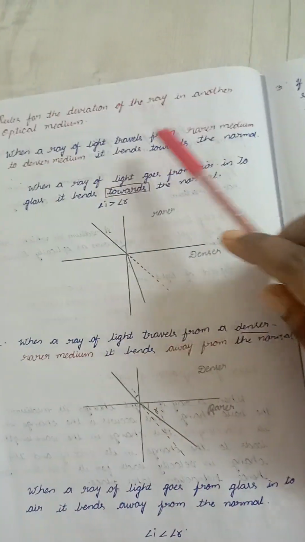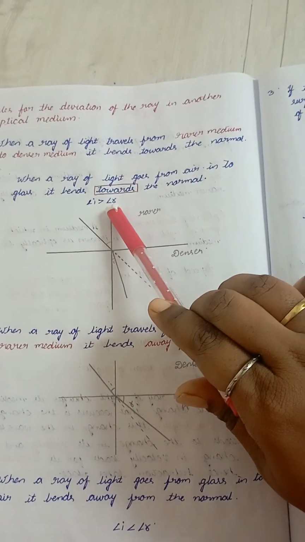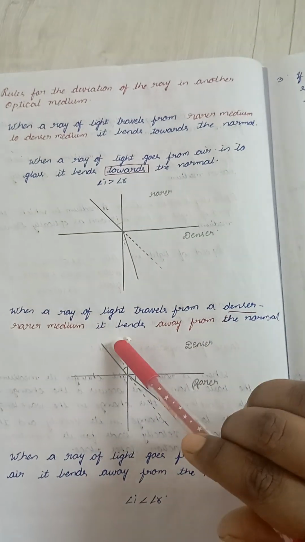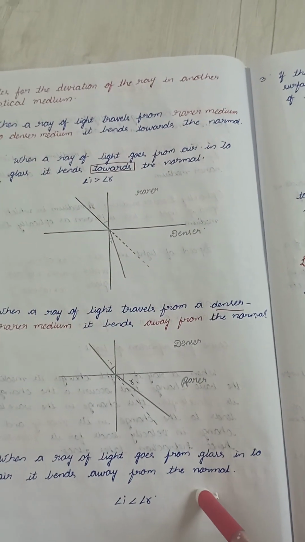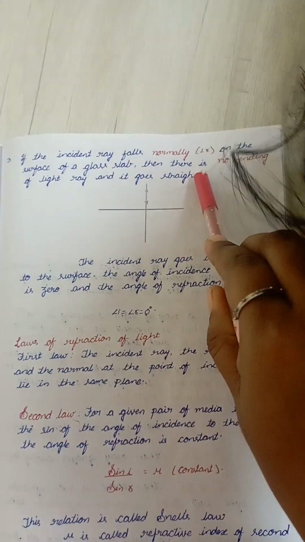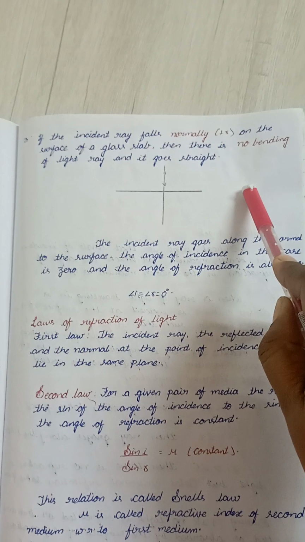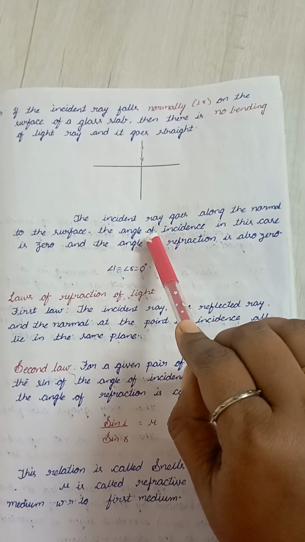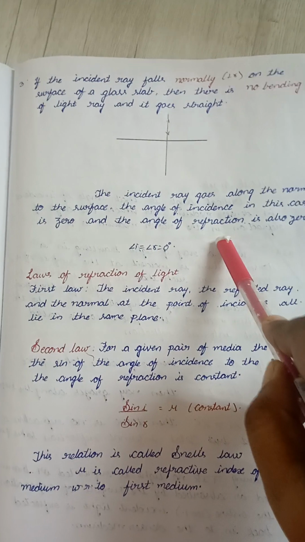See once again, when a ray of light travels from rarer to denser, it bends towards the normal. Therefore the angle of incidence is greater than the angle of refraction. When a light ray travels from denser to rarer medium, it bends away from the normal. In this case, the angle of incidence is less than the angle of refraction. And if the incident ray falls normally on the surface of the glass slab, then there is no bending of light. It goes straight, along the normal to the surface. If the angle of incidence is 0, the angle of refraction will also be 0.